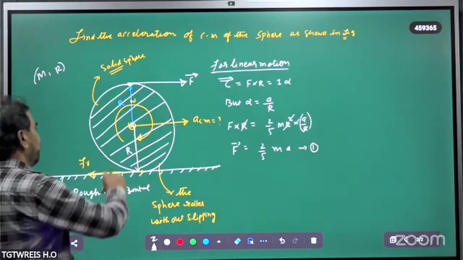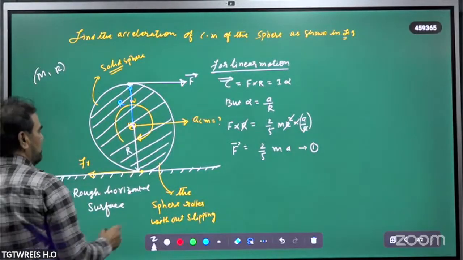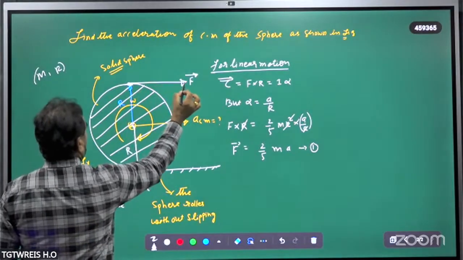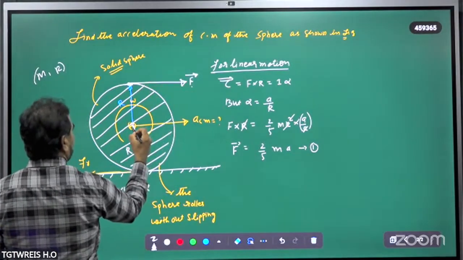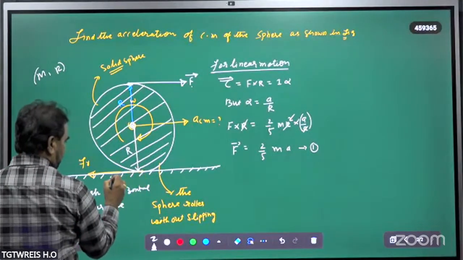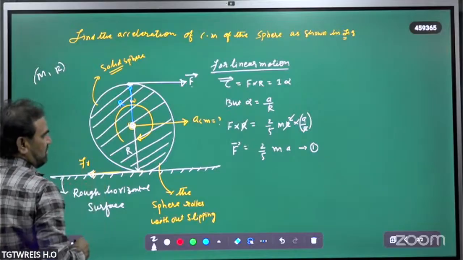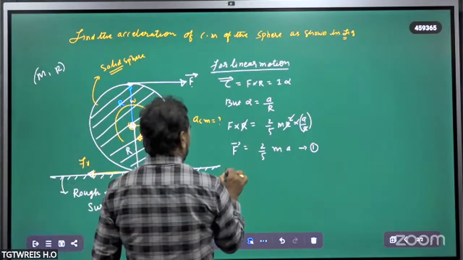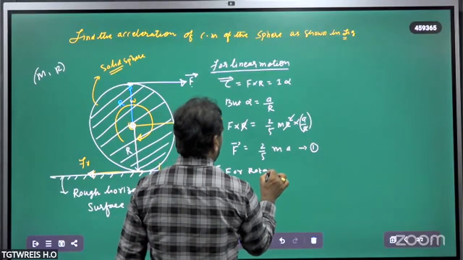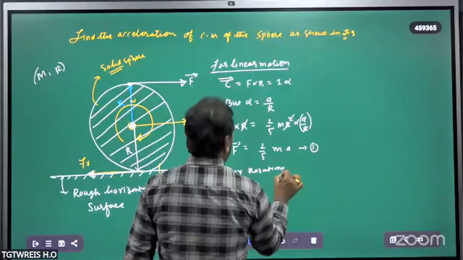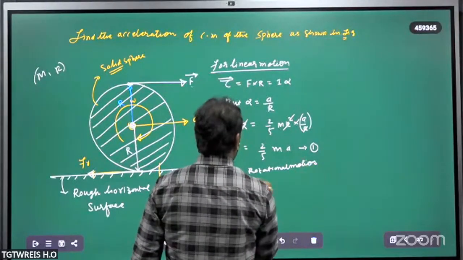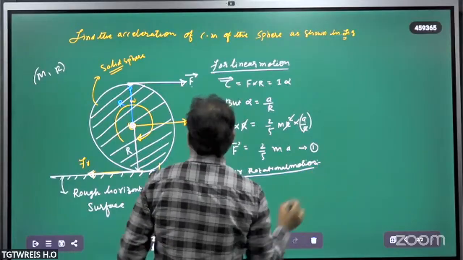Next, in case of rotational motion, how many torques are acting on it?